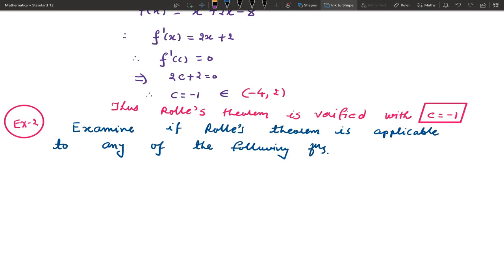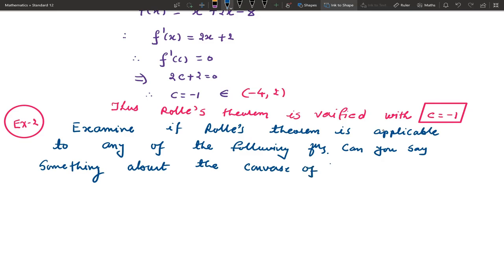Can you say something about the converse of Rolle's theorem from these examples?